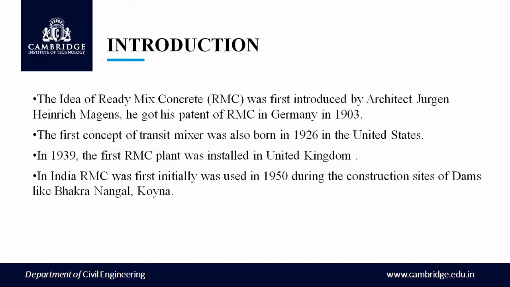The first concrete mixed off site and delivered to the construction site was effectively done in the United States in 1913, just before the First World War. The first concept of the transit mixer was also born in 1926 in the United States. In 1939, the first RMC plant was set up in the United States. Between 1950 and 1980, considerable growth of RMC took place in the United States.